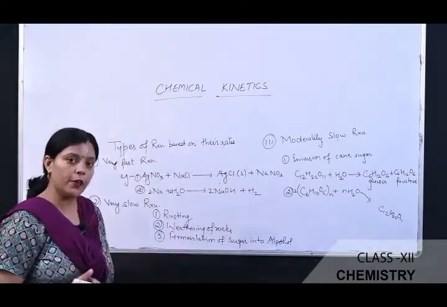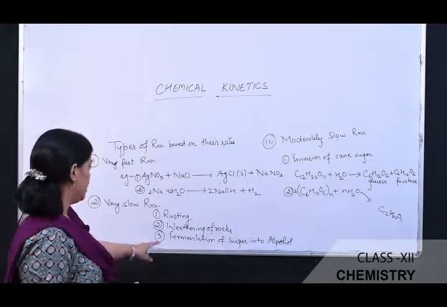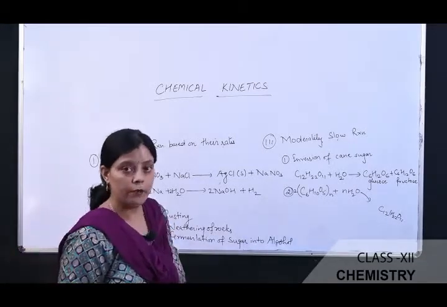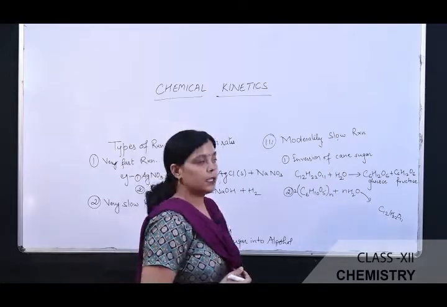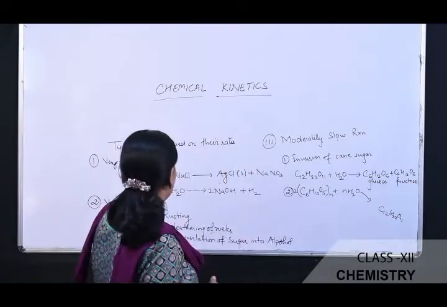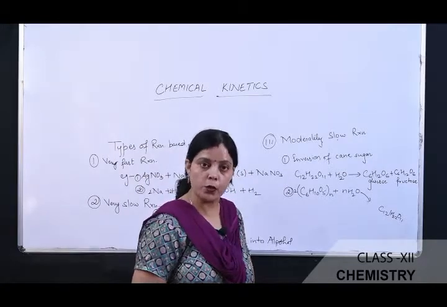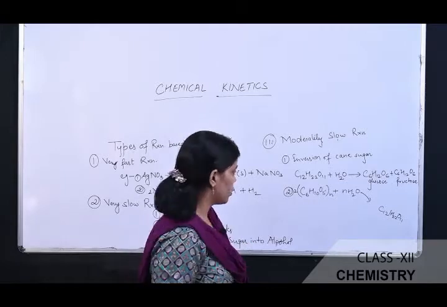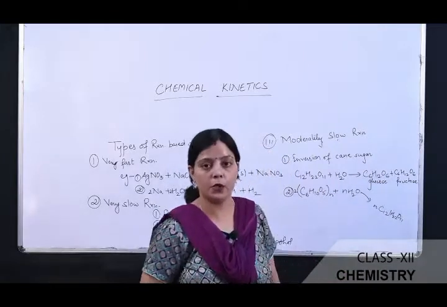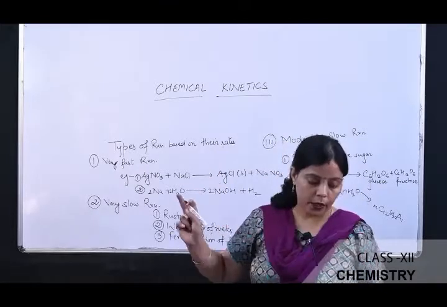Second is the classification based on the rate. If the rate is very slow, that reaction comes under very slow reaction. Examples: rusting of iron or corrosion process, weathering of rocks, and fermentation of sugar into alcohol. Next is the moderately slow reaction. These reactions have a rate intermediate between the very fast reaction and very slow reaction, and an example of that is inversion of cane sugar to form 1 mole of glucose plus 1 mole of fructose, and the second one is hydrolysis of starch. These are the examples based on the rate of the chemical reaction.